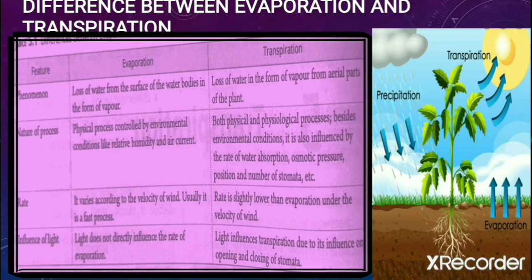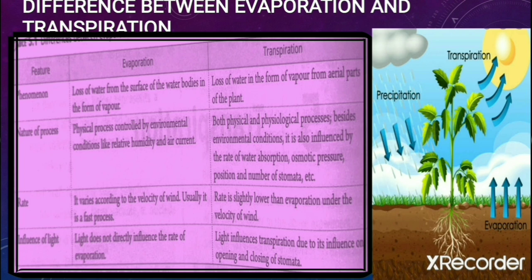Now the next is differences between evaporation and transpiration. Here we will discuss the same differences which are given in your book, so that you can better understand what is written in your book. First one is phenomenon. Evaporation is totally a physical process. It is not a physiological process. What is the difference between physical and physiological? Physiological processes are the processes which happen in a living organism, like we are studying plant physiology and animal physiology. So transpiration is a physiological activity of plants.